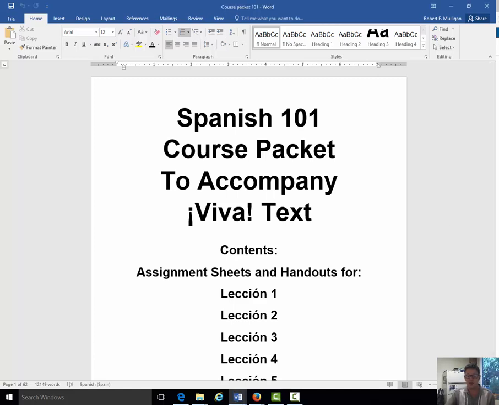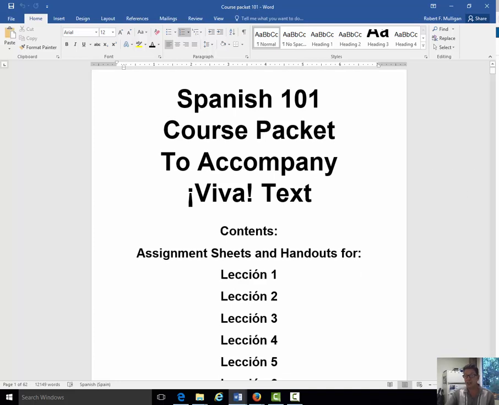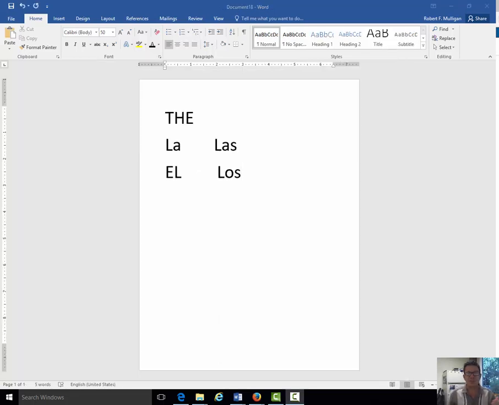And we're going to be utilizing one of the first exercises, talking about the articles, definite and indefinite articles, the words the and a or an in Spanish. So in Spanish, to say the word the, we have four different forms. We have la and we have el. They both mean the, but what's the difference? The difference is feminine and masculine.